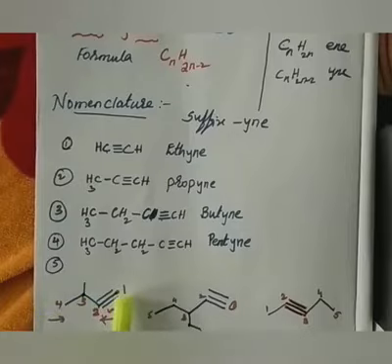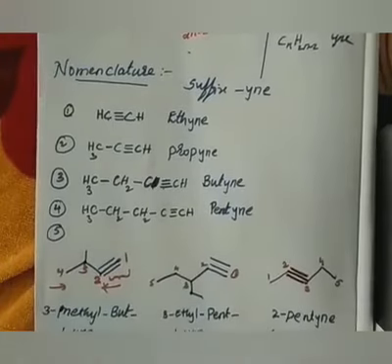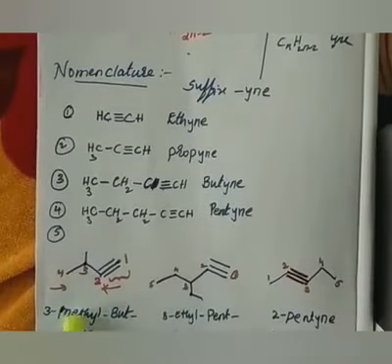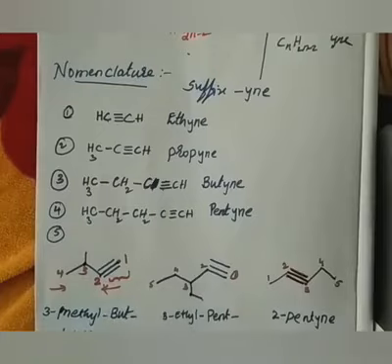And the position of the functional group, this alkyne triple bond, also we have to mention, that is 1, not 2 please, it is 1. From where it is starting, you have to count that is the position of the triple bond or double bond, right? So here at number 1 your triple bond starts, therefore 1 is the position of the -yne. Therefore, the name of this compound is 3-methylbut-1-yne, or also we can call 3-methyl-1-butyne.